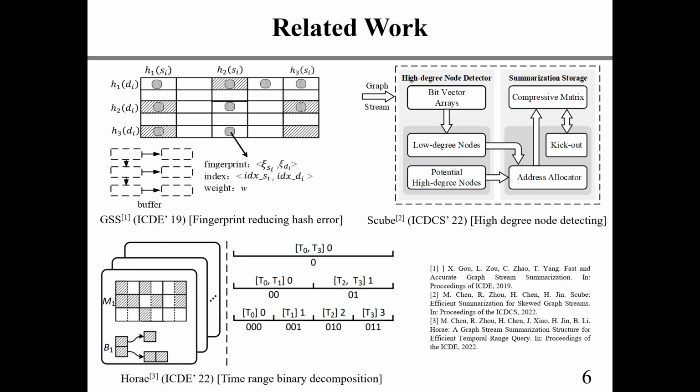In order to support efficient time-range queries of graph streams, Horae maintains multiple compressive matrices with different granularities, so that a time-range query can be decomposed into logarithmic scale subrange queries.